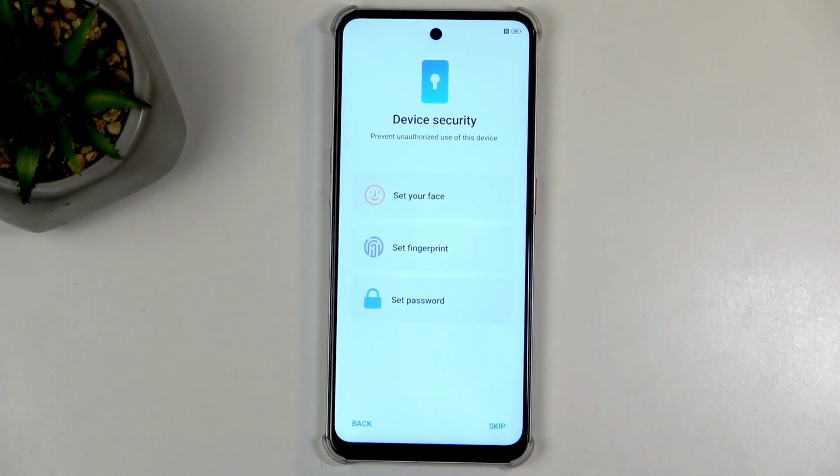Moving on, we have device security, and here, didn't we already have this page with a PIN, pattern or password? Why is it again? Prevent unauthorized use of this device. Yeah, I already skipped this.